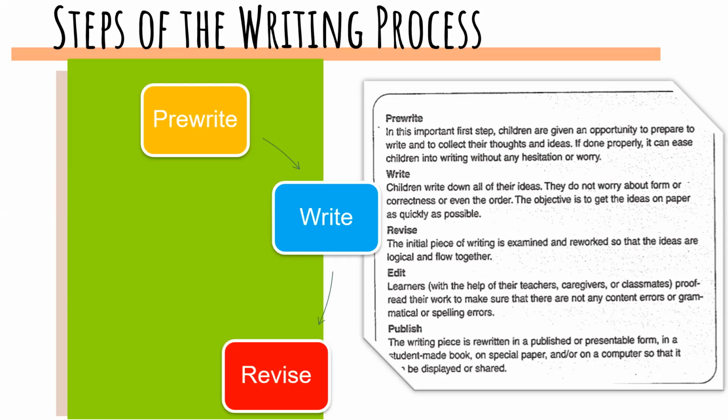So after writing, we have the revising stage. Here the initial piece of writing is examined and reworked so that the ideas are logical and flow together. So here in revising, we have the feedback, right? It could be, for example, student feedback, putting them in pairs or in groups, or the teacher can be monitoring that. It could be very difficult if you have like 40 students in a classroom, right? How can you revise everything?